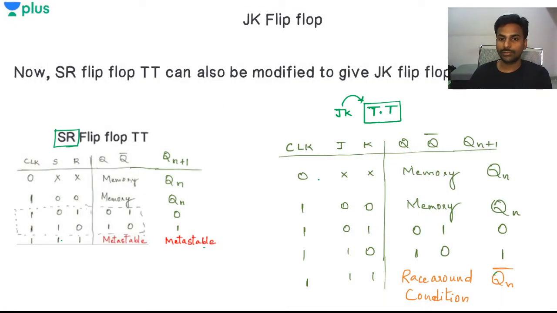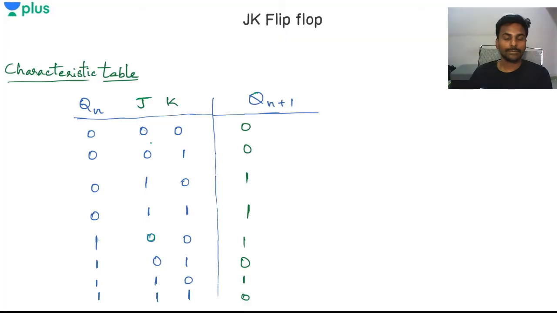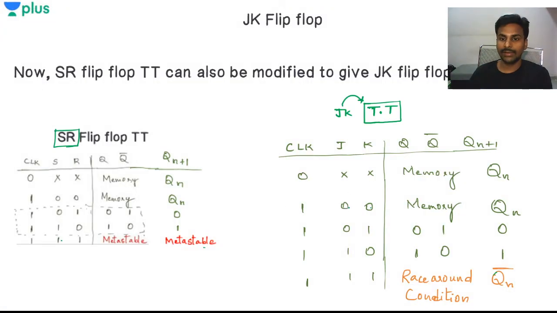Qn plus 1 is Qn only, with clock 0 and clock 1, with J 0 and K 0. So Qn plus 1 is Qn in these two conditions. So when Qn is 0, I'll be having whatever I have at Qn only. What is Qn? Memory.